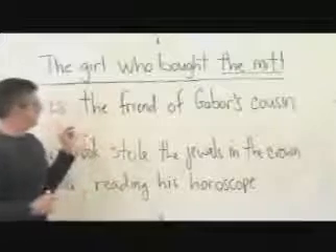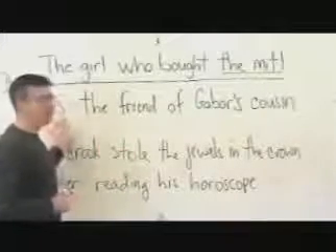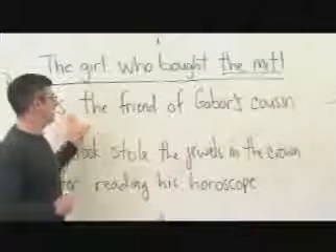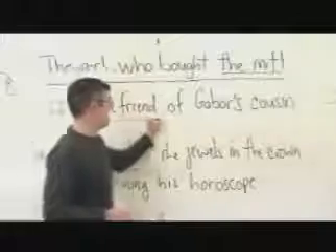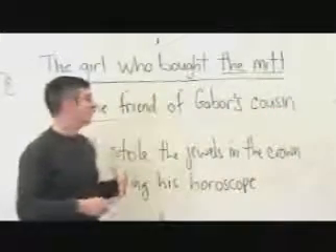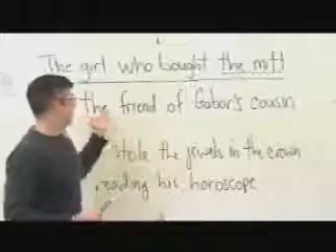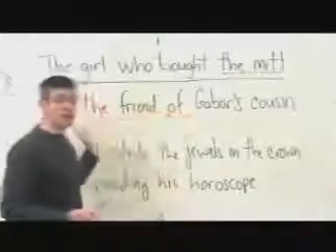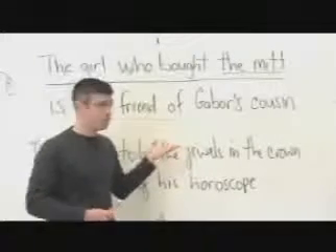So, the girl who bought the mitt is the friend of Gabor's cousin. Is the verb. The girl who bought the mitt is who? She is the friend of Gabor's cousin. That's who. So that whole thing is a nominal phrase, the friend of Gabor's cousin, and it is functioning, by the way, as the subjective complement.